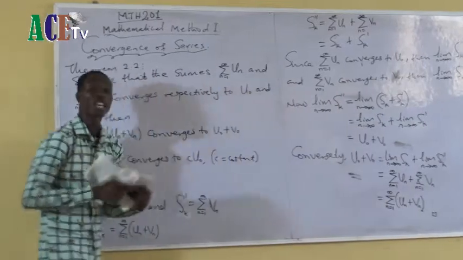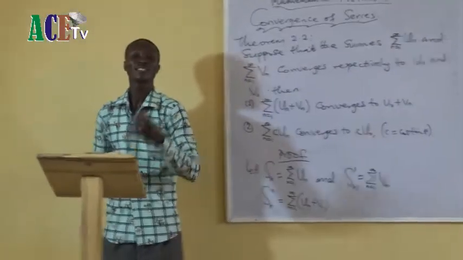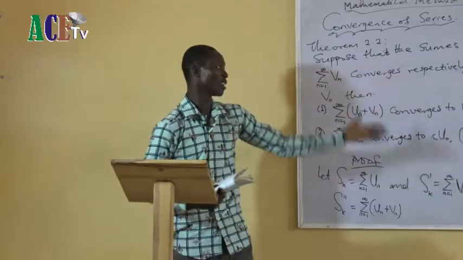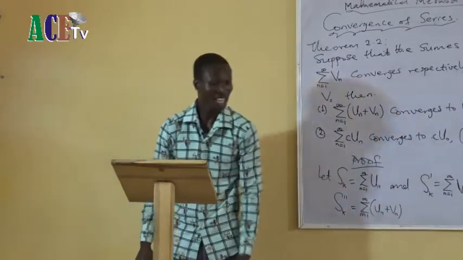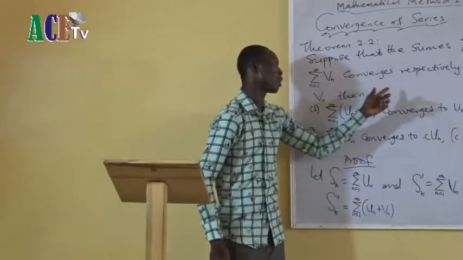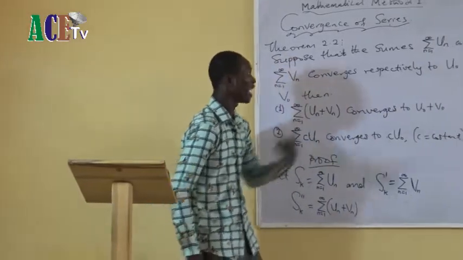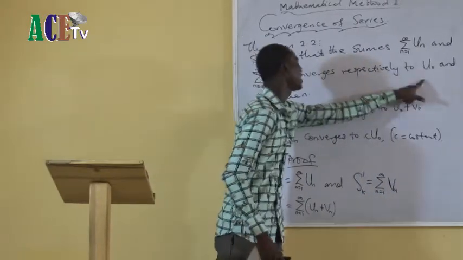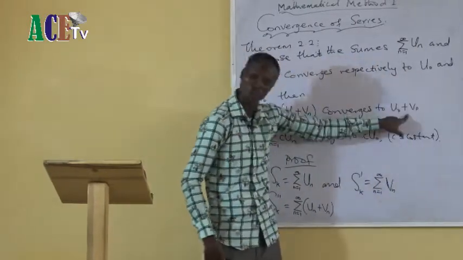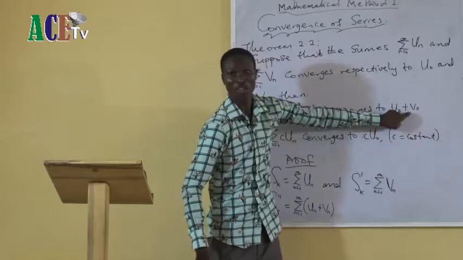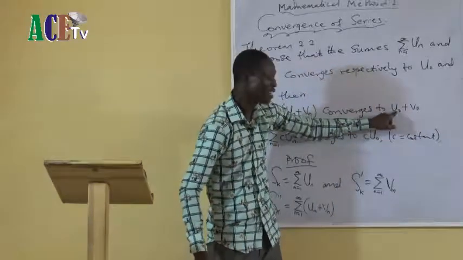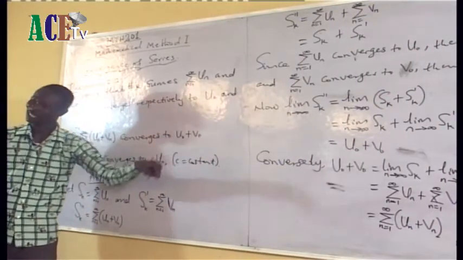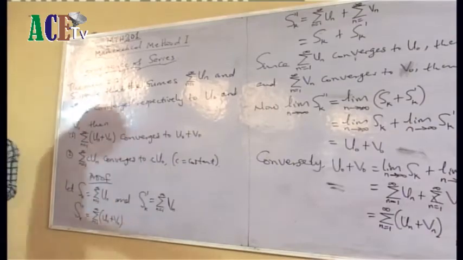So it means if I have two convergent series, if I take the sum of the series, then the series converges. If I want to state it in an exam, I may not state it like this. I will tell you, prove that the sum of two convergent series converges to their sum. This is the limit of un, this is the limit of vn, and it converges at that point. Okay.